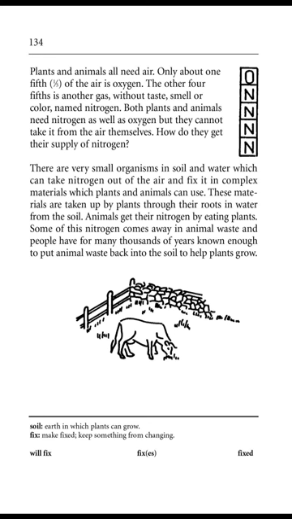There are very small organisms in soil and water which can take nitrogen out of the air and fix it in complex materials which plants and animals can use. These materials are taken up by plants through their roots in water from the soil. Animals get their nitrogen by eating plants. Some of this nitrogen comes away in animal waste, and people have for many thousands of years known enough to put animal waste back into the soil to help plants grow.